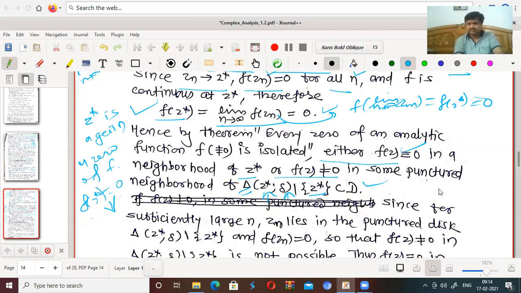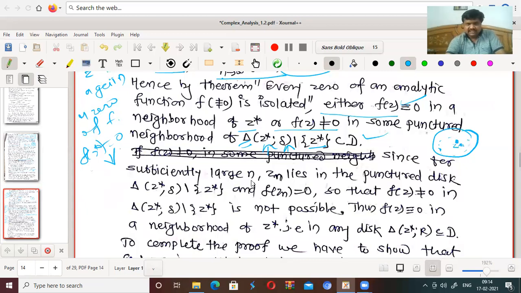What does a punctured neighborhood mean? You are only deleting this z star point from this disk, and at all other points this function is not 0, or f(z) is identically 0 at all points.